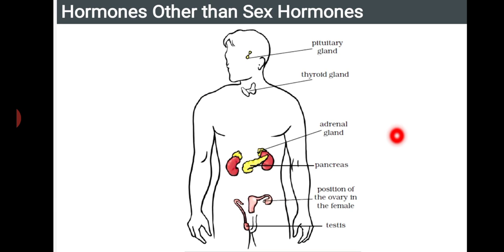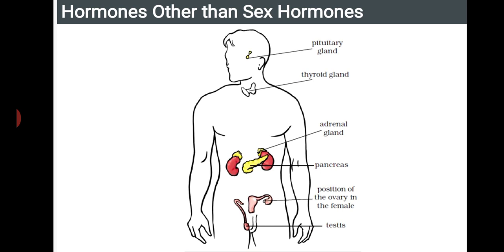Here we have the pancreas, isn't it? This pancreas produces a hormone called insulin. Insulin is a hormone mainly responsible for regulating the proper amount of sugar in the blood. If a proper amount of insulin is produced in the pancreas, the sugar level in the blood will be reduced.